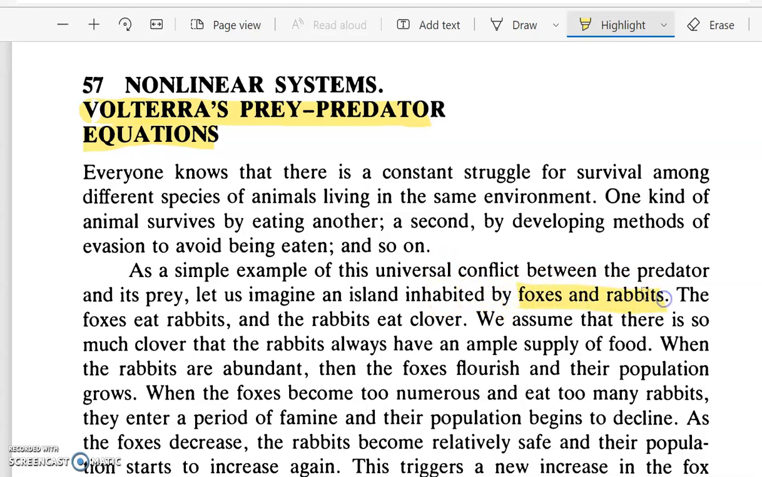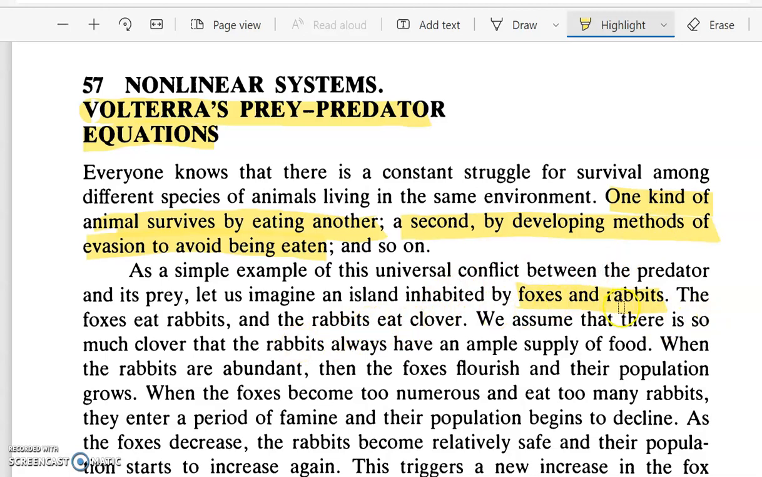Here we will mainly be looking at two species. We will take the example of foxes and rabbits. As you know, the foxes are predators, so they will be eating the rabbits. Here the rabbit is called the prey. We will be taking a system where one kind of animal survives by eating another, and the second by developing methods of evasion to avoid being eaten. The foxes survive by eating the rabbits, and the rabbits find their own methods to avoid being eaten by the foxes.